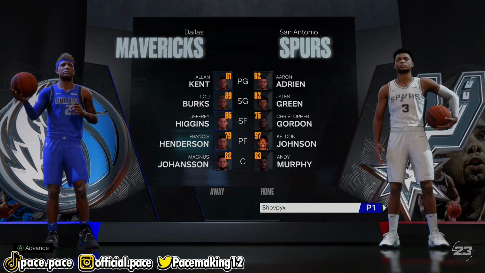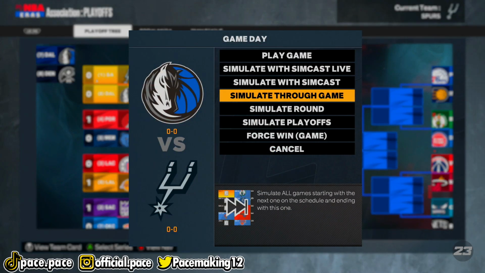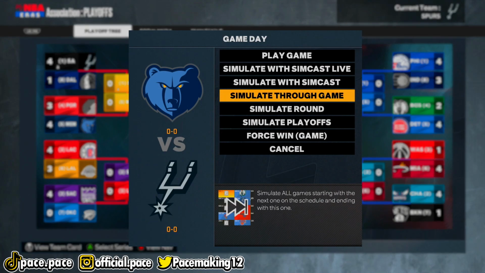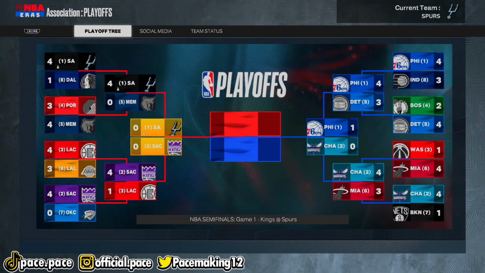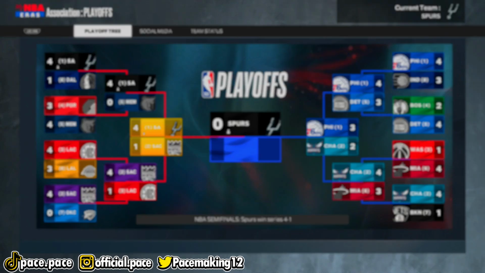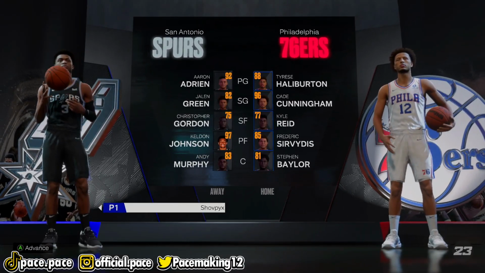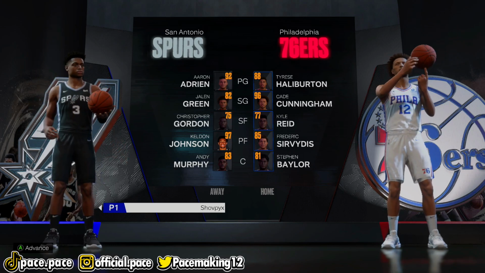So yeah, of course, we were the 1st seed and we had to play against the Dallas Mavericks. I'm looking to sweep every single team inside the league. Unfortunately, we only beat them in 5, so we didn't get to sweep them, but we actually got to sweep the Memphis Grizzlies. What about the Sacramento Kings? We're up 2-0. We can't sweep them, but we are up 3-1, and we are in the finals for the first time this video. And now we have to play against the Philadelphia 76ers, who have Tyrese Halliburton, Cade Cunningham, and some other auto-generated people.